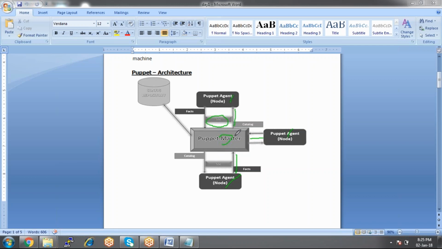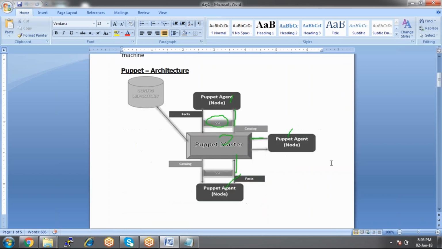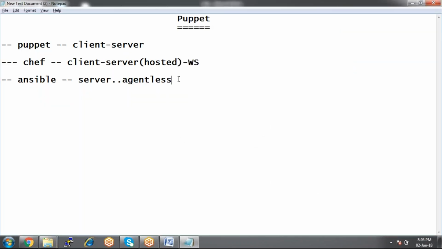This is a certification here, the SSL certification. We need to get the certificate for the agent and the master. I just want to give you comparisons here.